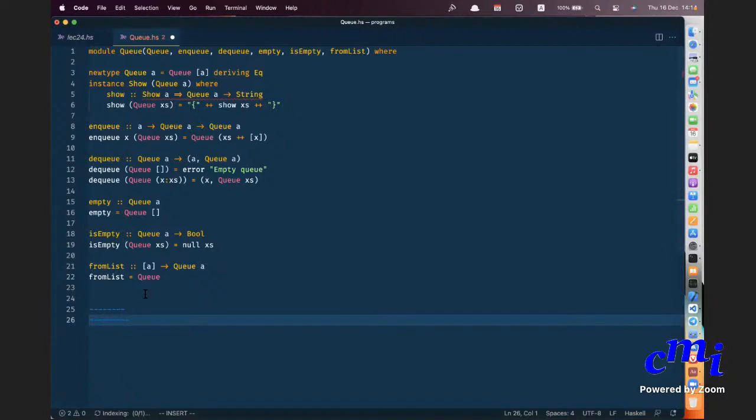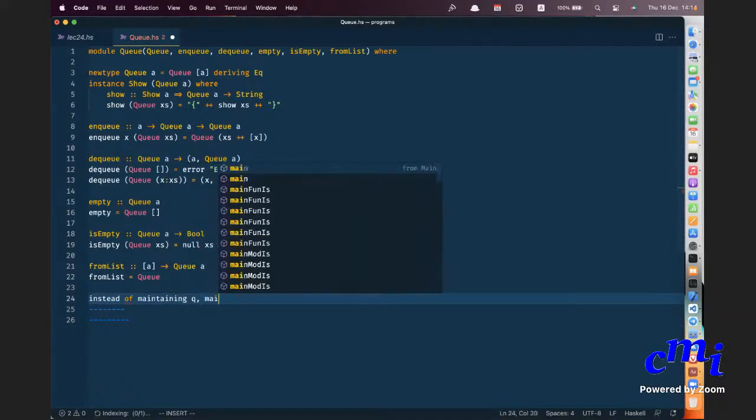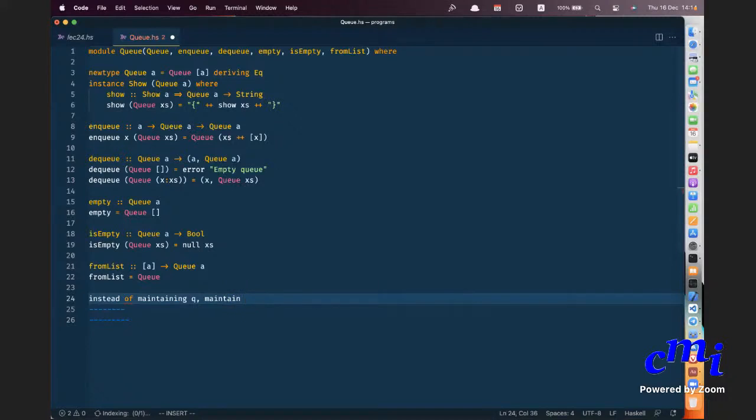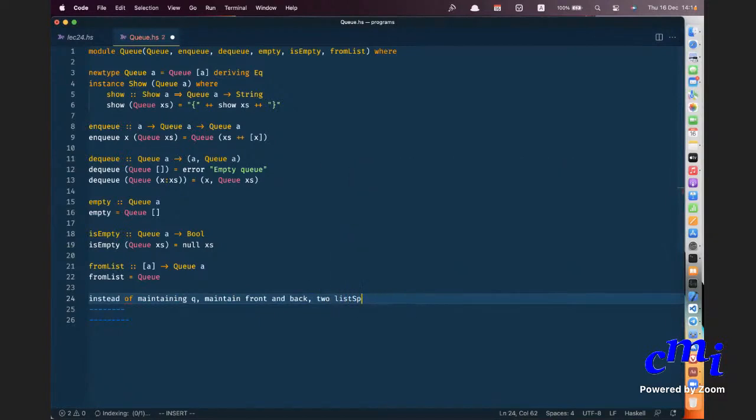Instead of maintaining Q, maintain front and back, two lists, such that Q always equals front plus reverse of back. The front part of the list and the back part of the list. The back part is maintained in reverse.